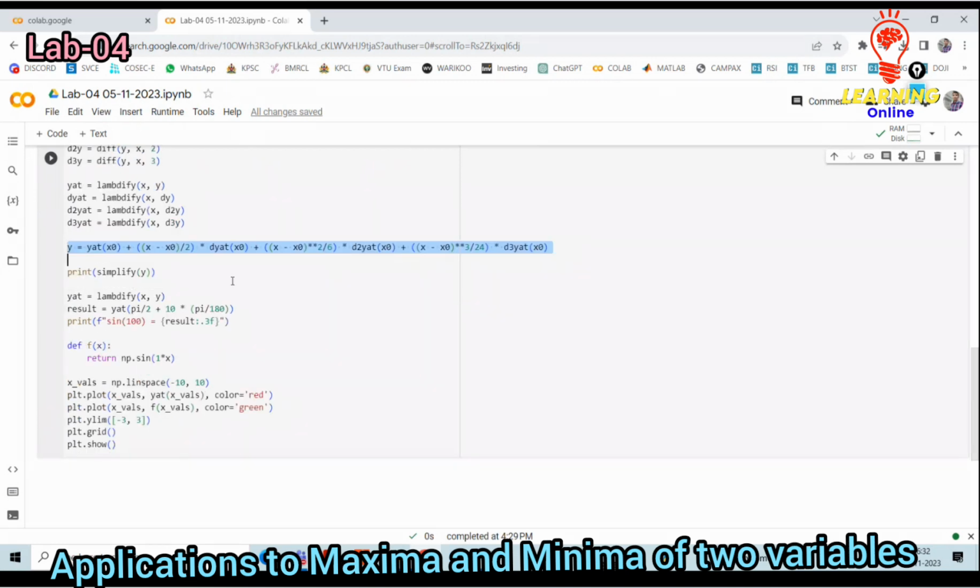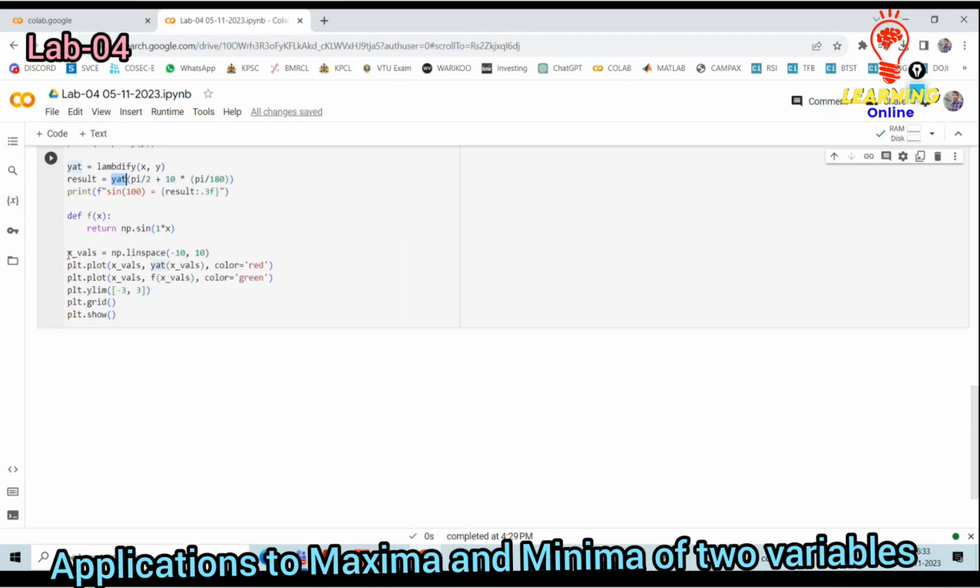Okay, then print simplify. Okay, y8 is equal to lambdify corresponding to x and y. Then the result is to be displayed, y80 pi by 2 plus 10 into pi by 180, because I need to convert that into degrees. So print of sin 100, then the result is displayed with respect to that particular expression.